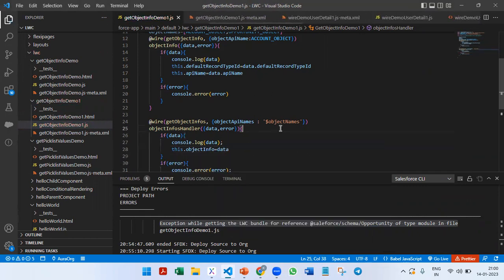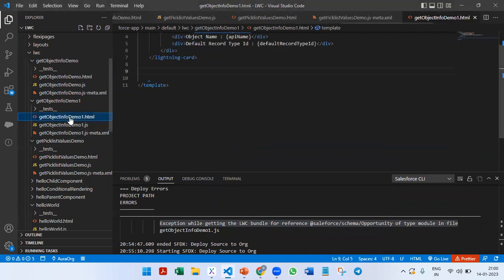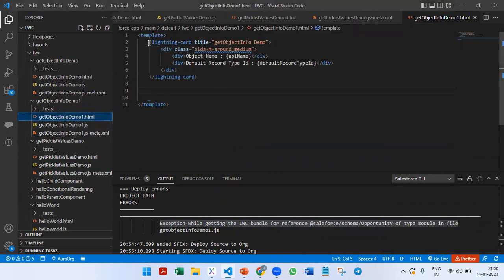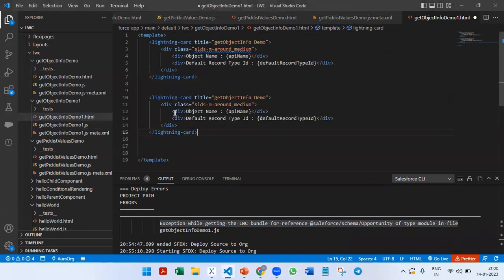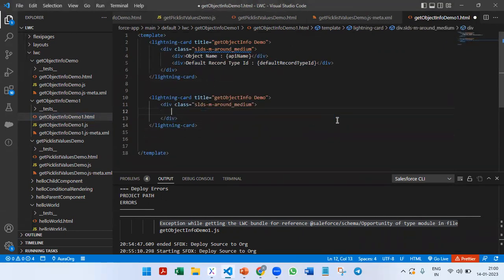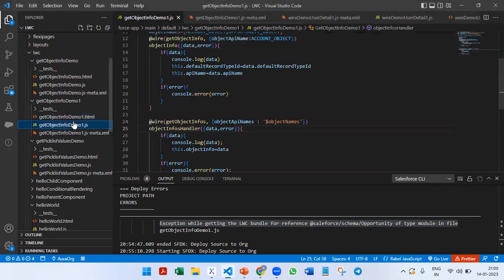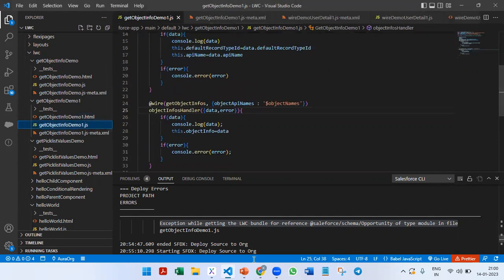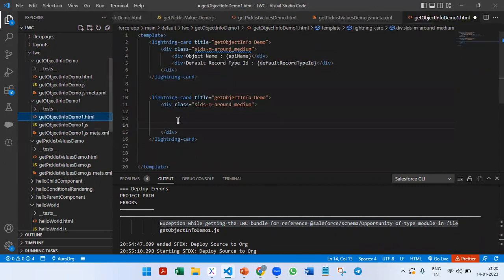I'm going to store it in this variable. Then if we go to the UI, first we will copy paste the card, and we'll first remove whatever we have in the middle section. Right now we are getting this data in an array format. Okay, so to display that we need to write a for loop.